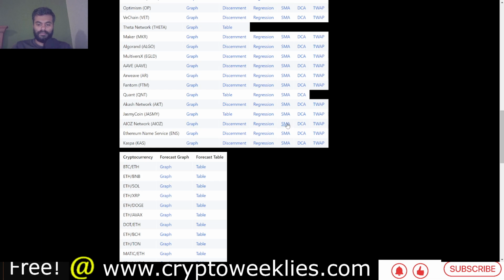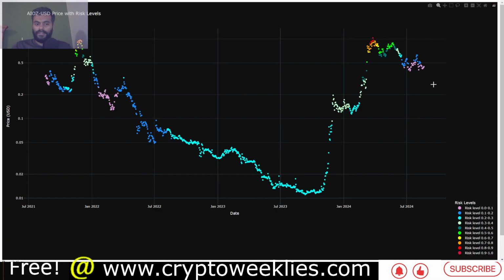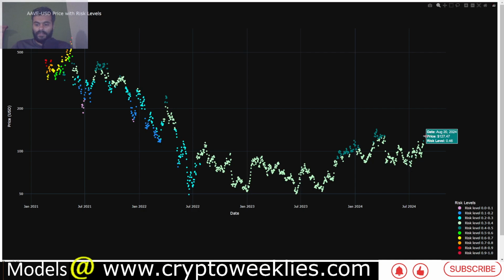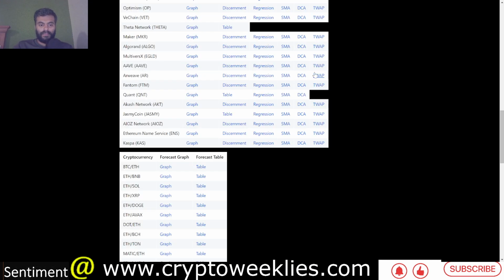check the simple moving average based valuation for AAVE, not IOS. For AAVE over here, the SMA based model says that the current risk level for accumulating AAVE is at around 0.46. That is, this is the fourth or fifth base time to dollar cost average AAVE per this model.